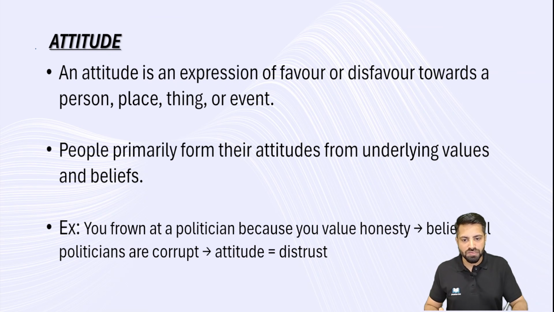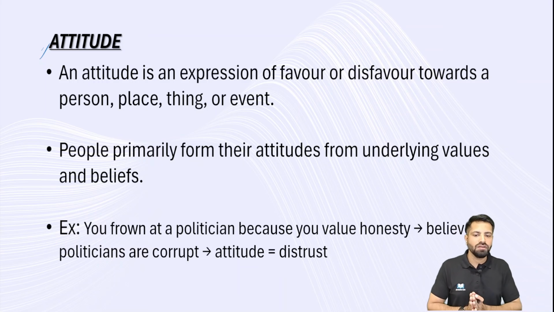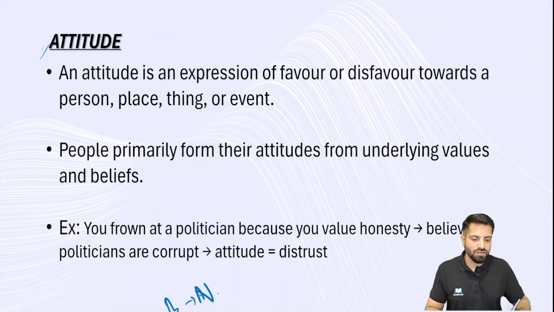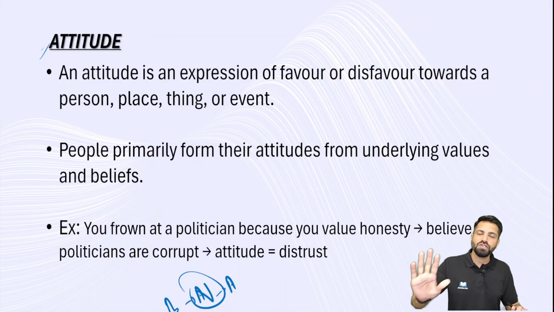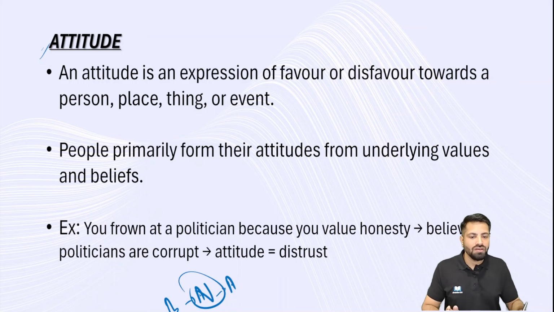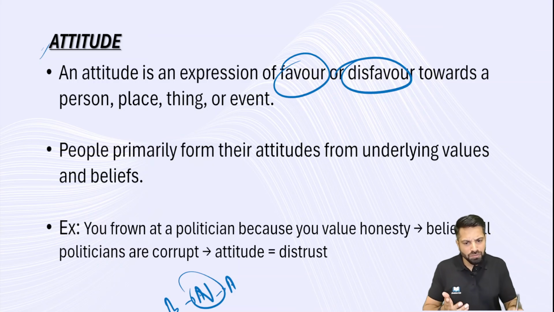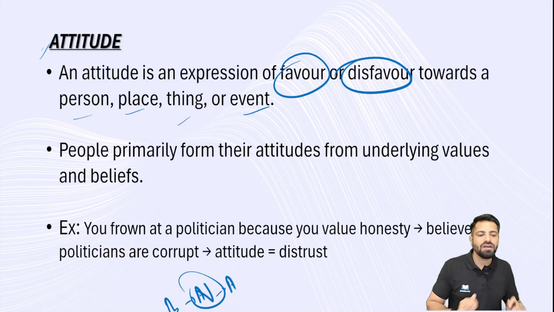The next basic concept is attitude. Now, what is attitude? I told you that. Remember this chart: belief system, values, and attitude. So here, values is that I am evaluating. These are my personal standards. Based on that, I am evaluating. Evaluation happens. After evaluation, there is a favor or disfavor toward a person, a place, a thing, or an event. Ultimately, it is an expression of favor or disfavor.